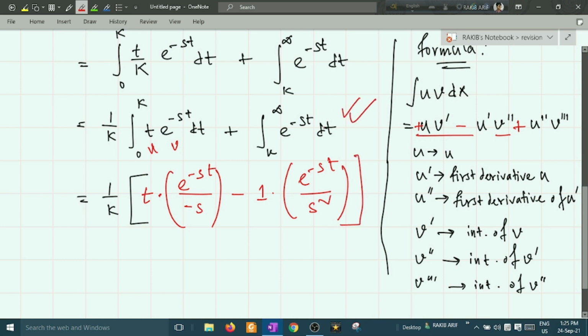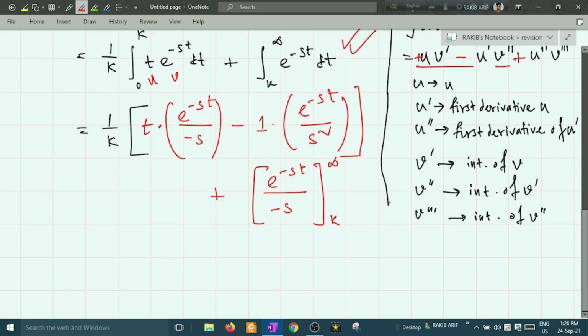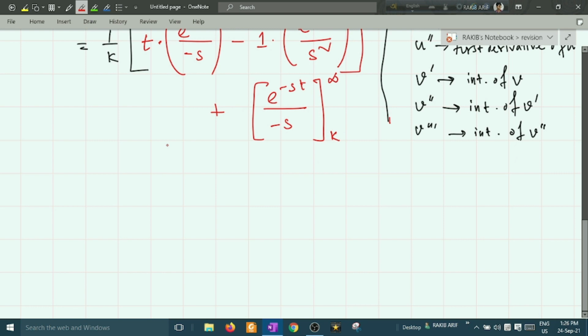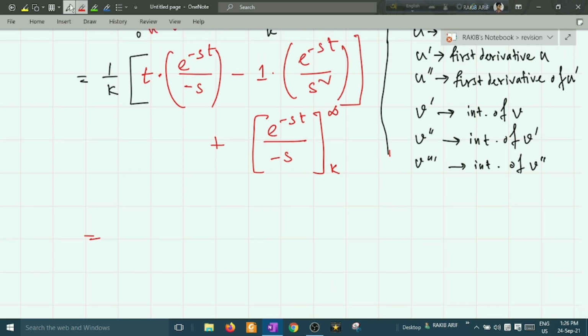Now integrating this second integration, after integration it will give e to the power minus st upon minus s, and the limit will be k to infinity. Okay, so solve this integration. What will be the solution? 1 upon k here, and put the limit, and the limit was 0 to k. So put those limits here.